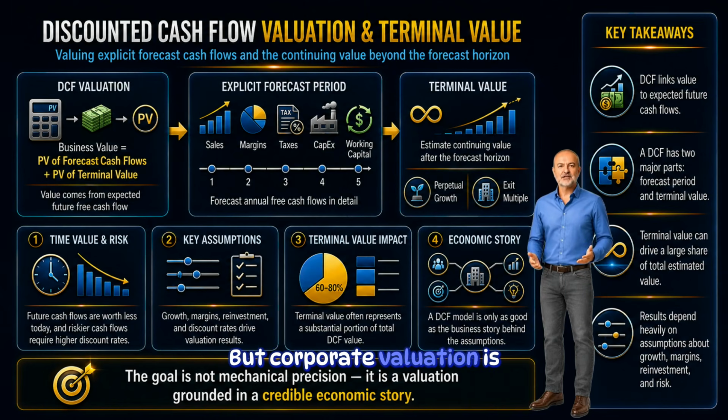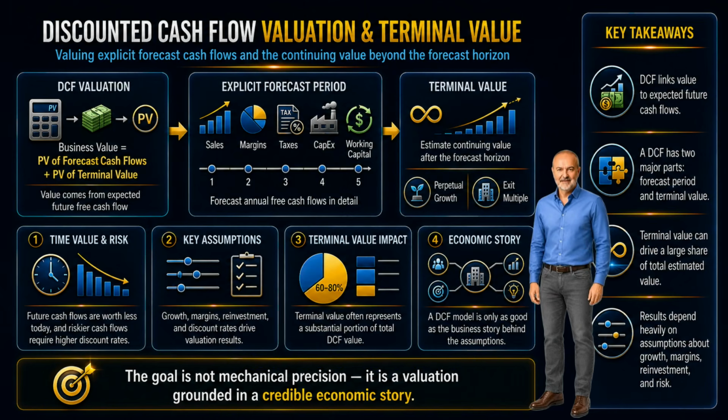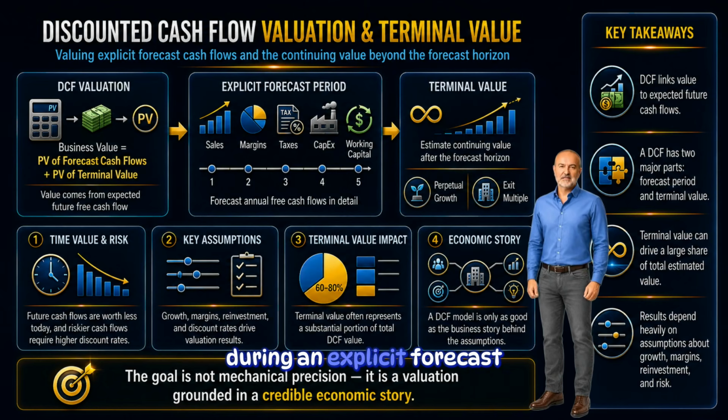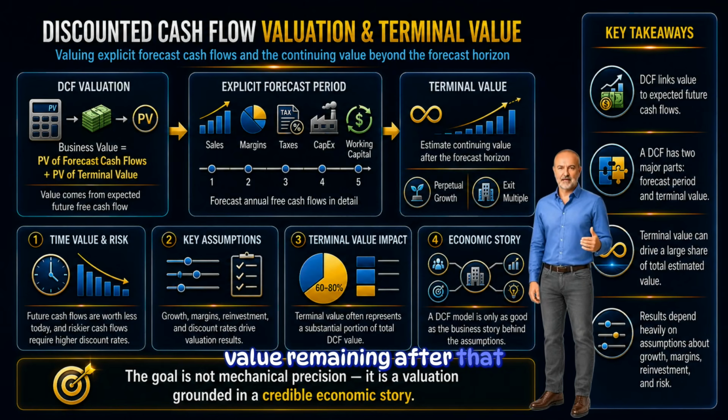But corporate valuation is more than just discounting a few cash flows. A company is usually a going concern. It may continue operating far beyond the years we can forecast in detail. That is why a DCF valuation usually has two major parts. First, we estimate the value of cash flows during an explicit forecast period. Second, we estimate the value remaining after that period, which we call terminal value.